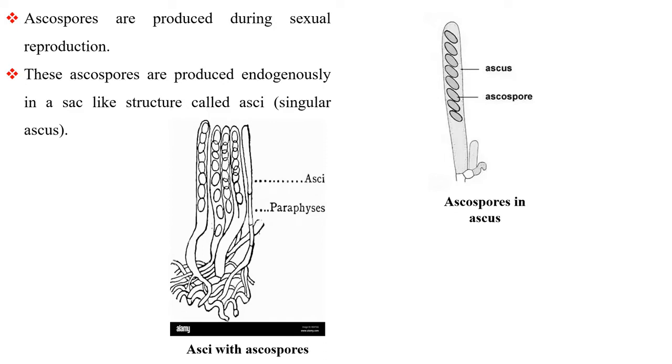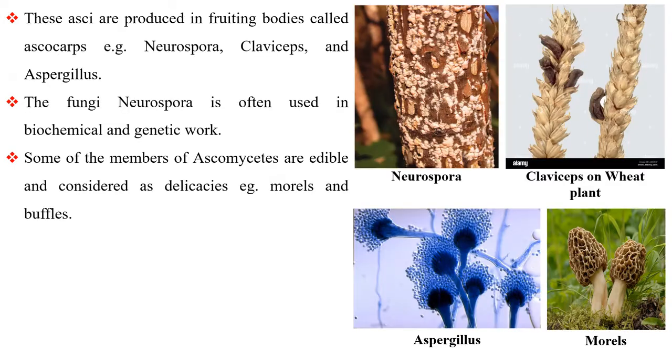Ascospores are produced during sexual reproduction. These ascospores are produced endogenously in a sac-like structure called asci. These asci are produced in fruiting bodies called ascocarps. Examples: Neurospora, Claviceps, and Aspergillus. The fungus Neurospora is often used in biochemical and genetic work. Some of the members of Ascomycetes are edible and considered delicacies, for example morels and truffles.